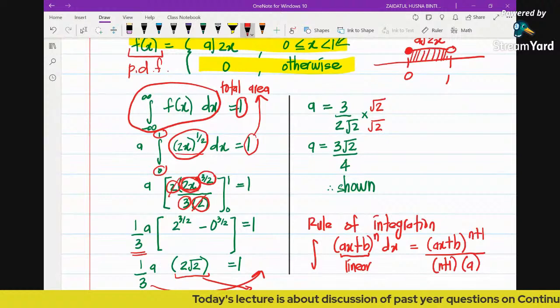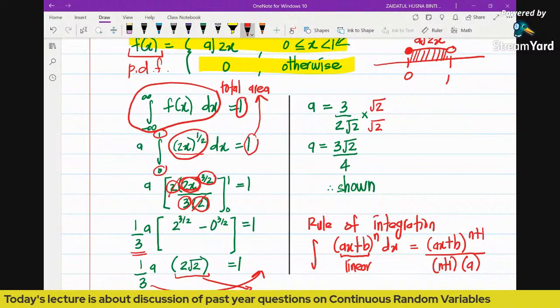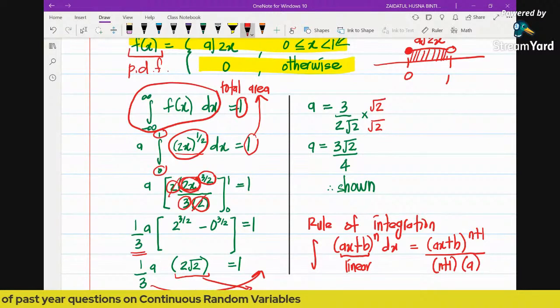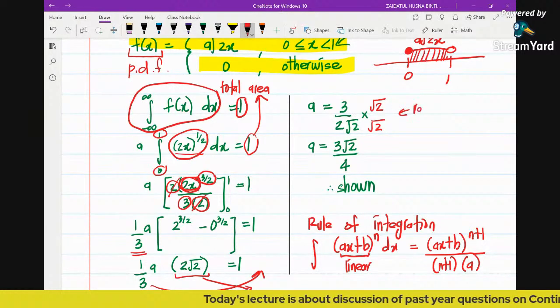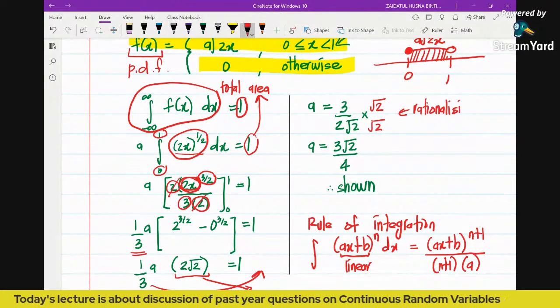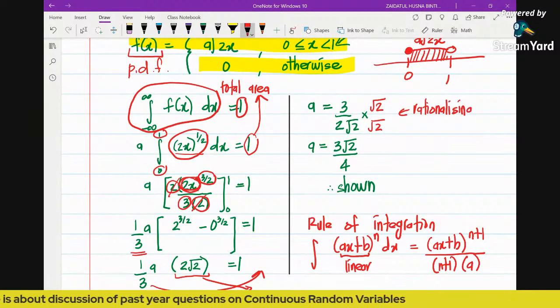Because this is a proving question, the answer has to be exactly the same as the one given in the question. So now we just multiply this by the conjugate. This is the process of rationalizing the fraction, because the surd cannot be in the denominator.